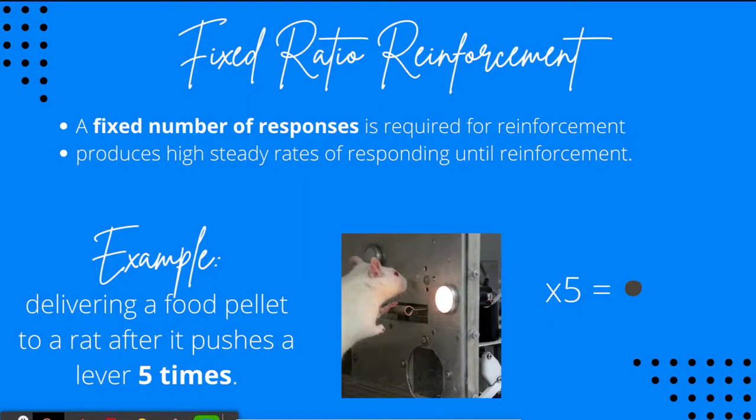The first schedule we're going to look at is called a fixed ratio schedule. This type of reinforcement occurs when a fixed number of responses is required for reinforcement. This schedule also produces a high and steady rate of responses before reinforcement. An example could be delivering a food pellet to a rat every 5 times it pushes a lever. So essentially, 5 pushes equals 1 food pellet.